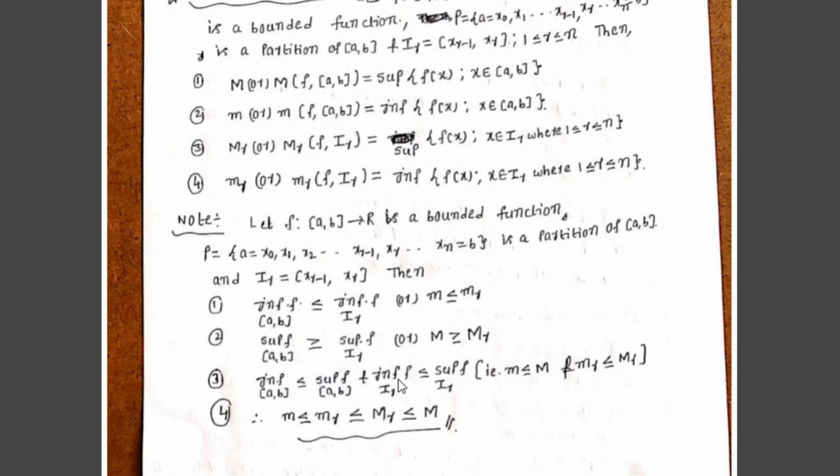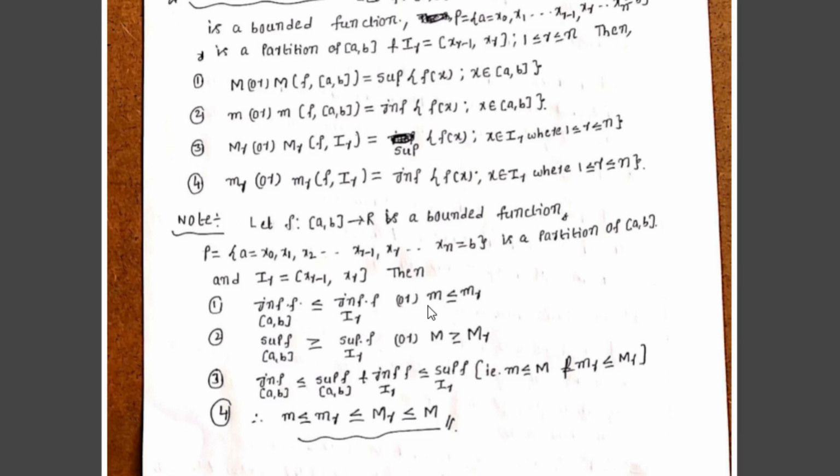Similarly, the infimum of f(x) on I_r is less than or equal to the supremum of f(x) on I_r. The infimum of f on [a, b] is small m, and the supremum of f(x) on [a, b] is capital M. Therefore, small m ≤ capital M. The infimum of f(x) on I_r is small m_r, and the supremum of f(x) on I_r is capital M_r. Therefore, small m_r ≤ capital M_r. Our concluding results: small m ≤ small m_r, capital M ≥ capital M_r, small m ≤ capital M, small m_r ≤ capital M_r.